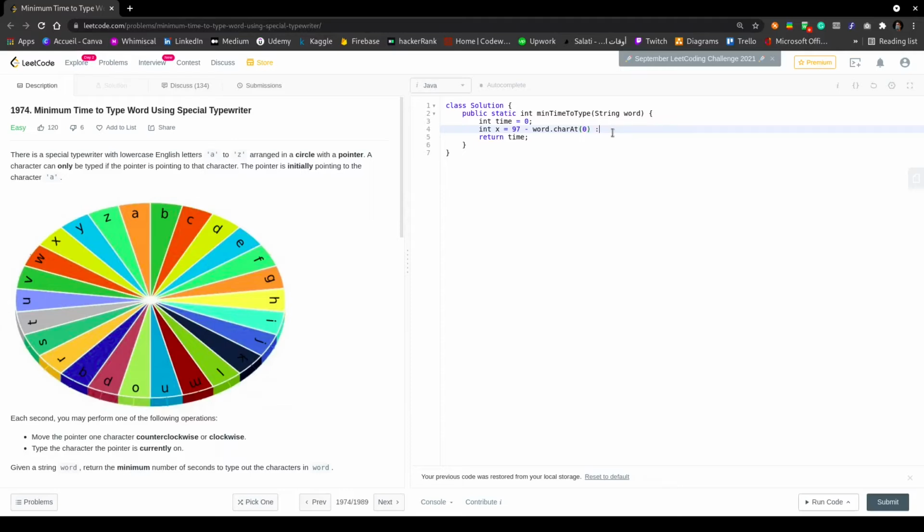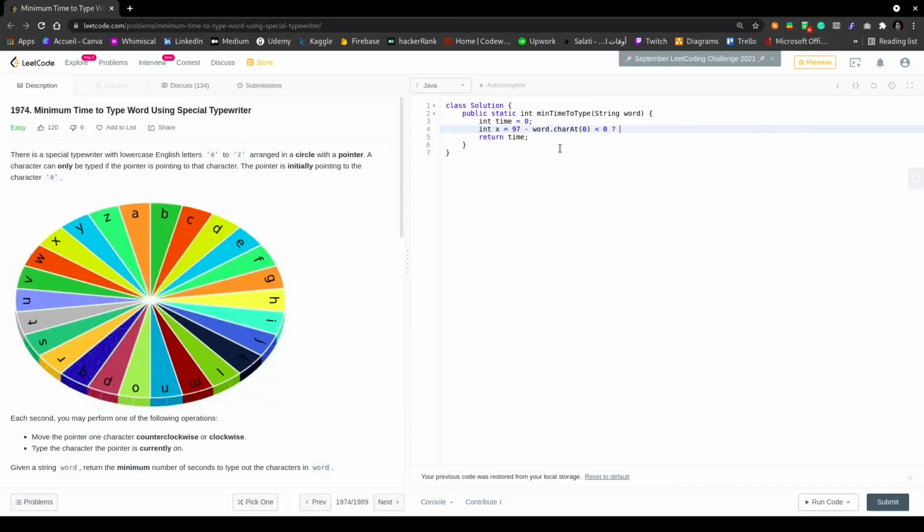One thing that we need to do here is verify, using a ternary expression, whether 97 minus word.charCodeAt(0) is smaller than 0.